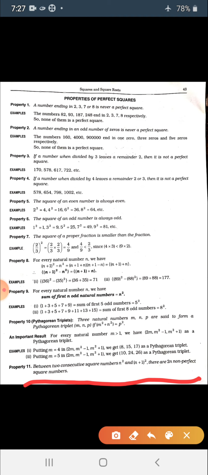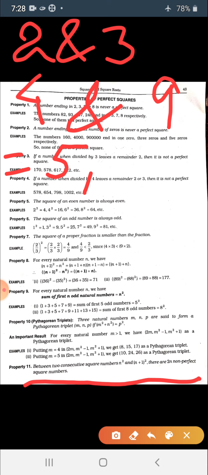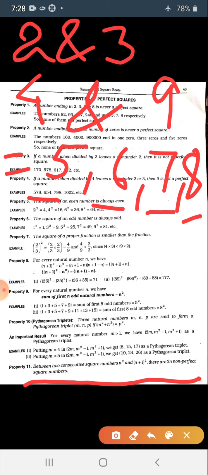Let's take 2 and 3 as the numbers. The squares of these two numbers are 4 and 9. Let's see how many non-perfect square numbers are between them. After 4 what comes? 5, then 6, then 7, then 8. How many numbers are there? There are 4 numbers.